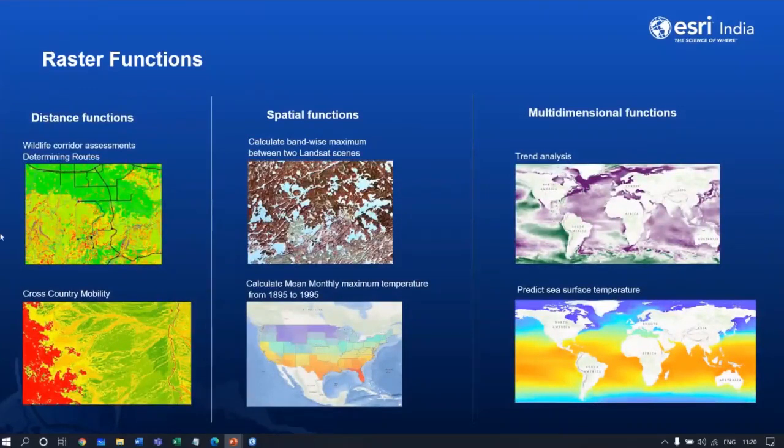For example, here, the distance functions are used to identify the routes or cross-country mobility. And the spatial functions are used to identify the pixel statistics like bandwise maximum or mean temperature. And trend or pattern analysis is done using the multi-dimensional rasters.